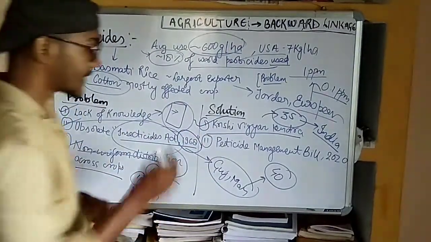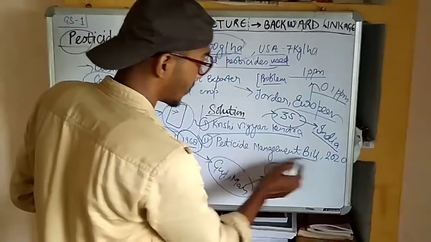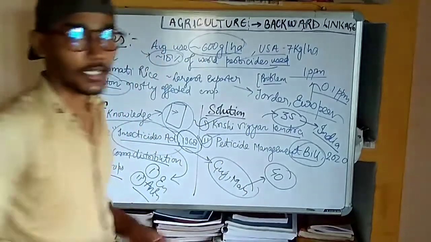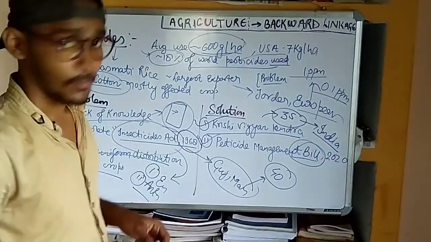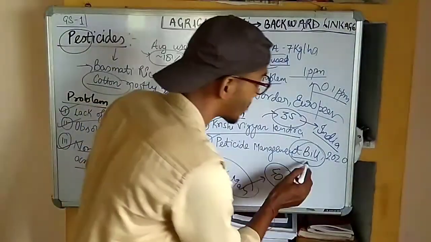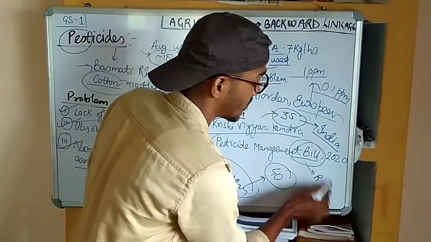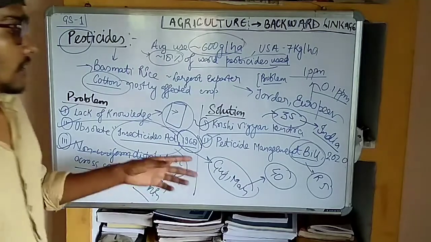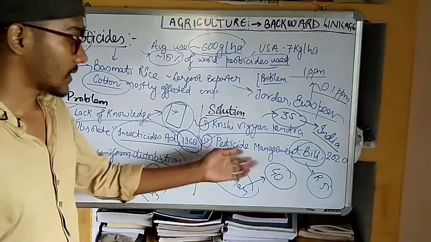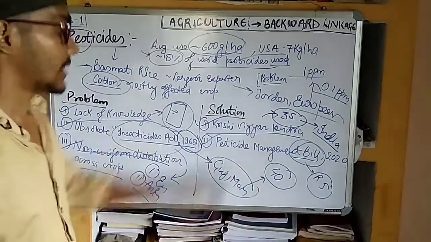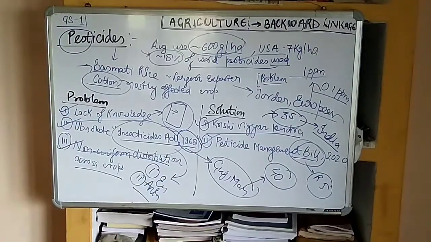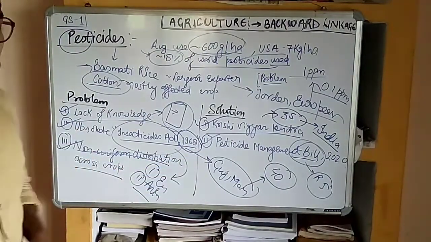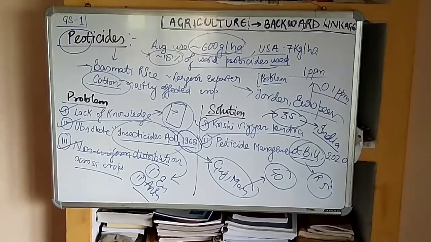The second thing is the Pesticide Management Bill, which has not been made an act yet. It was recently passed in the Lok Sabha, and now in the month of January it has been introduced in the Rajya Sabha. But right now, with the pandemic going on, let's see how long it takes for this bill to become an act. So this is the problem and this is the solution. Now we will move on to the next topic, the seed sector in India.